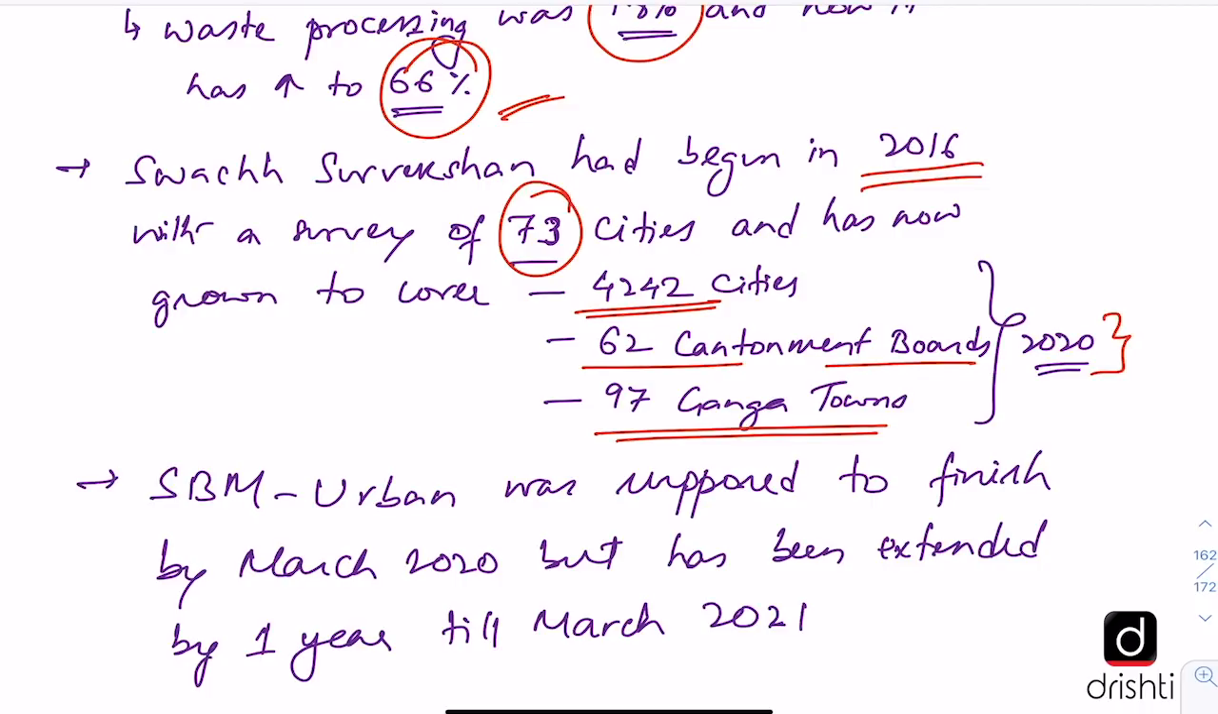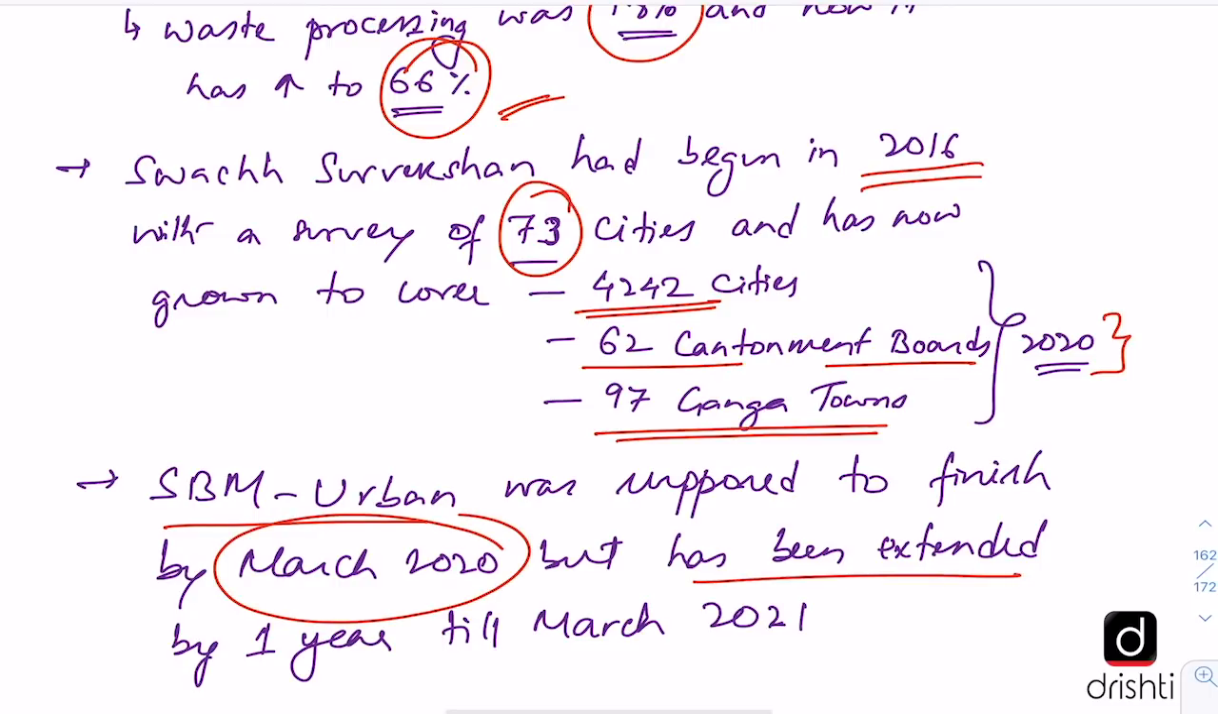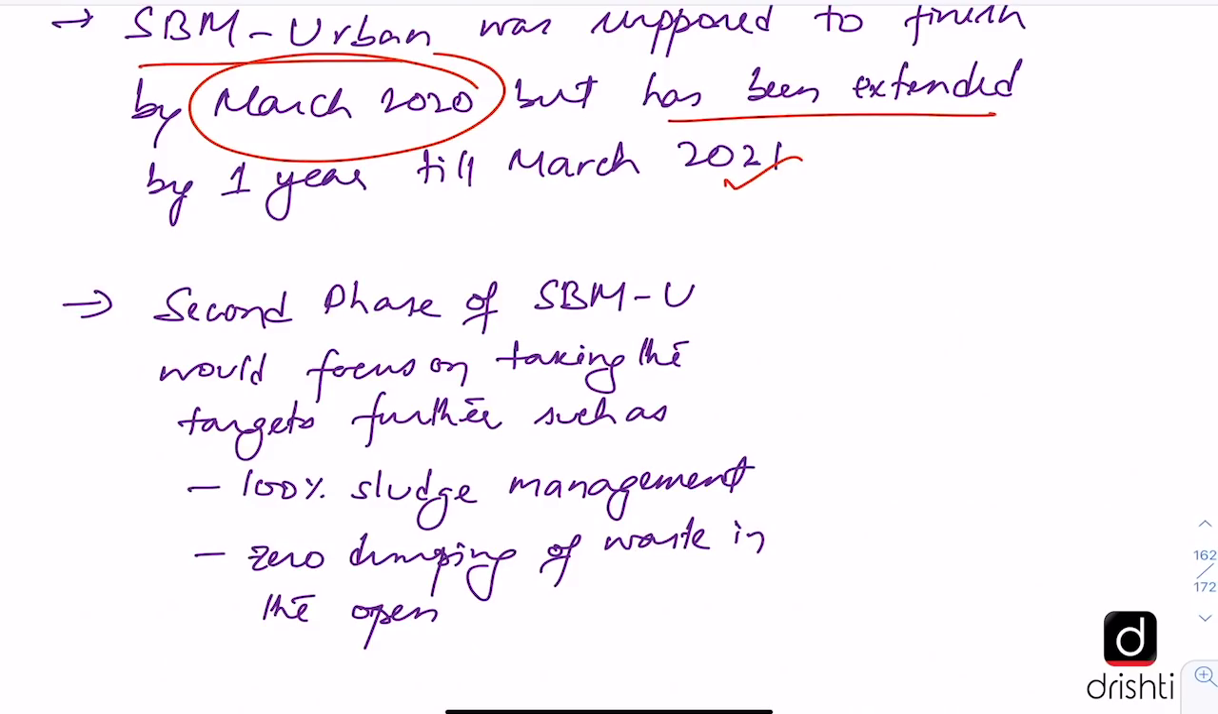Also, another important thing to note here is that SBM Urban, Swachh Bharat Mission Urban, was supposed to finish by March 2020, but now it has been extended by 1 year till March 2021. And after this, the second phase of Swachh Bharat Mission Urban would focus on taking the targets further, such as 100% sludge management and zero dumping of waste in the open in the cities. So after this background, now let us look at the key points of the editorial.